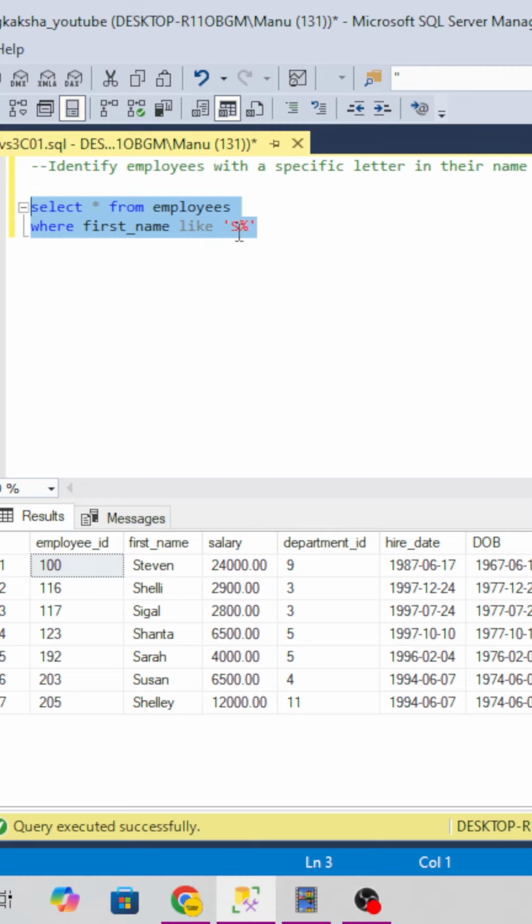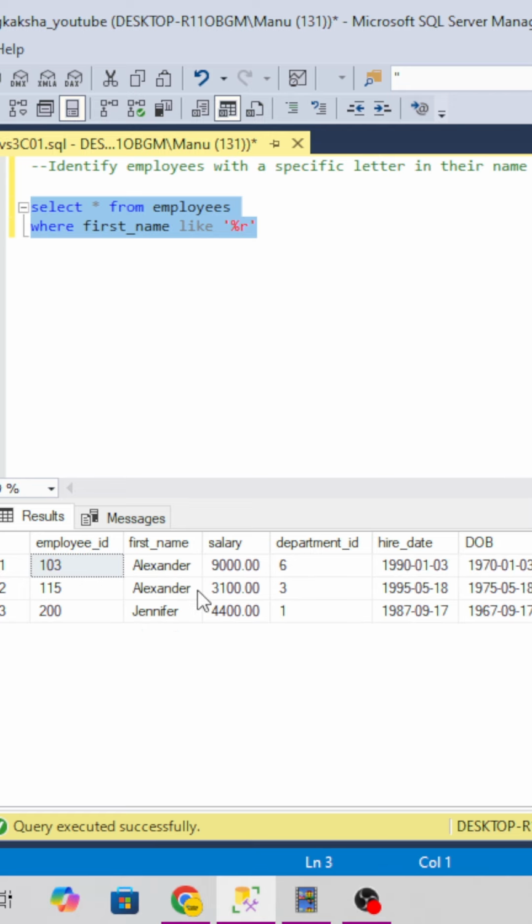Similarly, if anyone tells you to give names ending with R, what we have to do is give the percent symbol at the beginning and the letter at the last. This way we can fetch all the employees whose name is ending with the letter R.